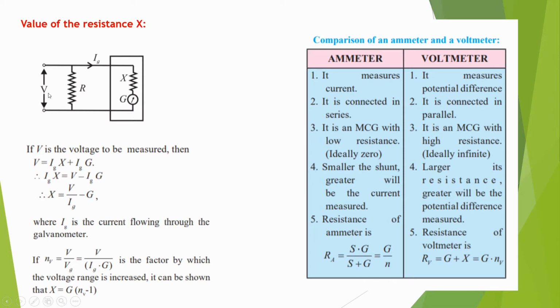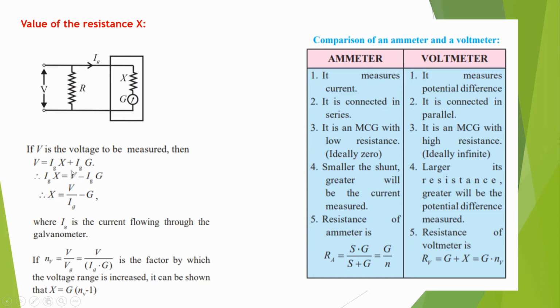Okay, so we can again compare the two potential differences. V, the potential difference, is equal to, what is the potential difference for X? That is Ig into X. What is the potential difference for the galvanometer having resistance capital G? That is Ig into G. So we can write the equation V is equal to IgX plus Ig into G. So IgX equals V minus Ig into G. So what is the X? X equals V upon Ig minus G.